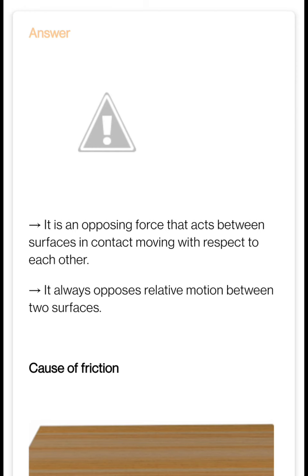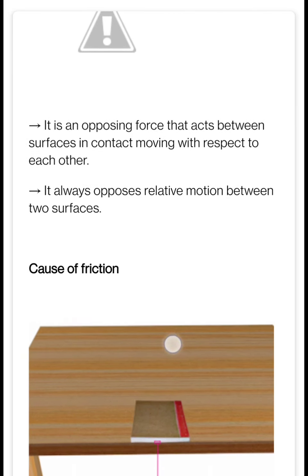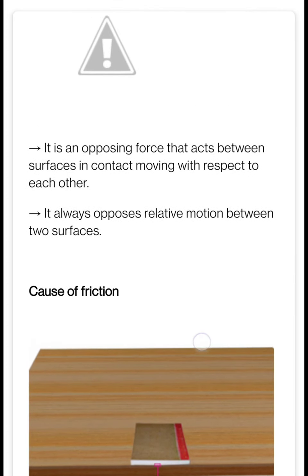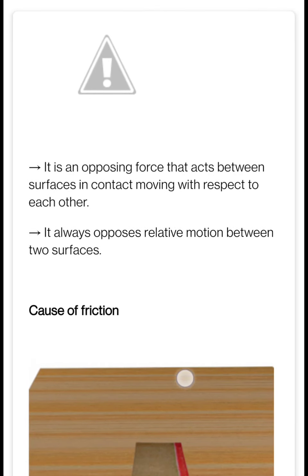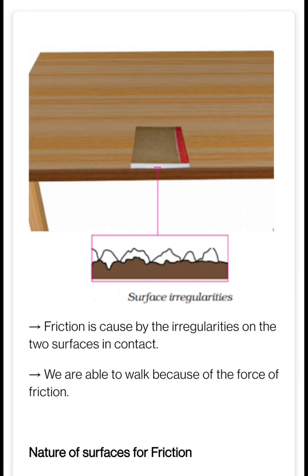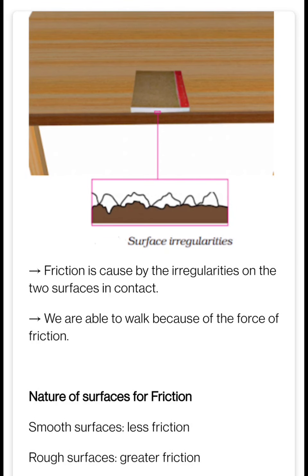So suppose you are walking on the floor, there is also friction between your feet and the floor, and due to that we are able to walk on the floor. And it always acts in the opposite direction. Suppose you are walking in this direction, then the friction force will be in the opposite direction. Now what causes the friction? Here you can see the example of a table and a book. We have kept a book on the table, so there is friction between the book and the table also.